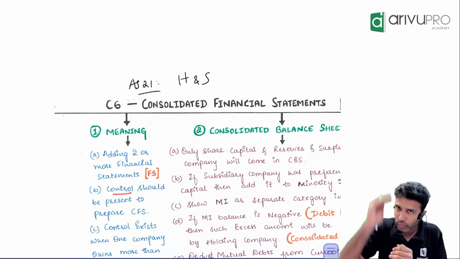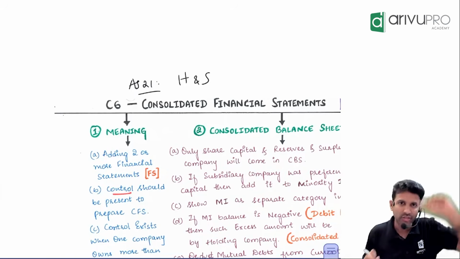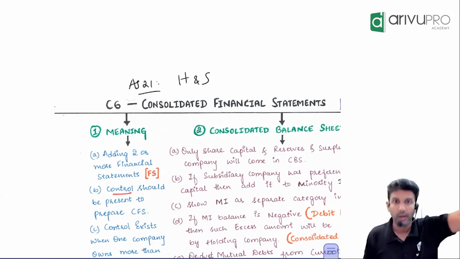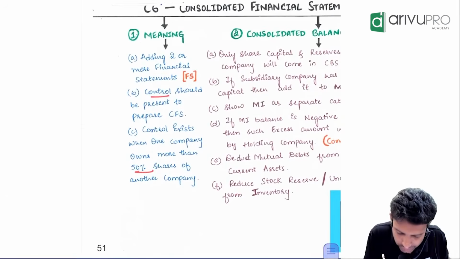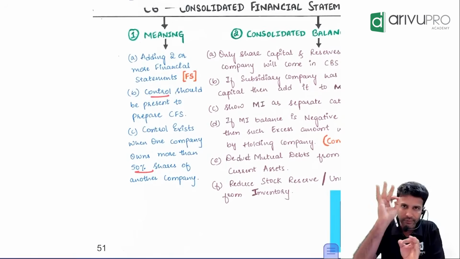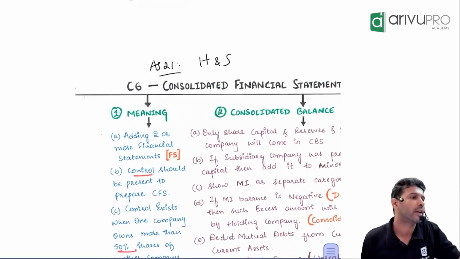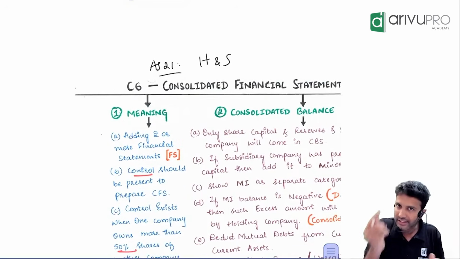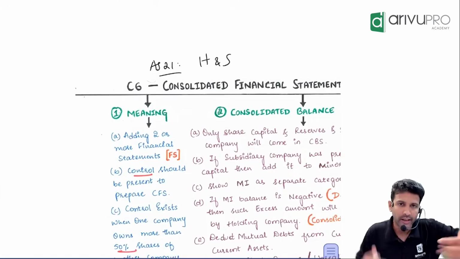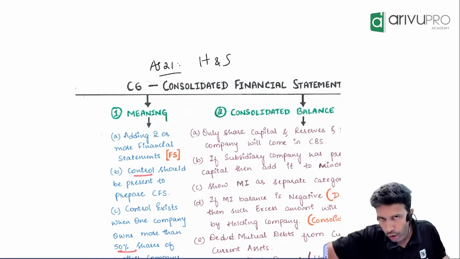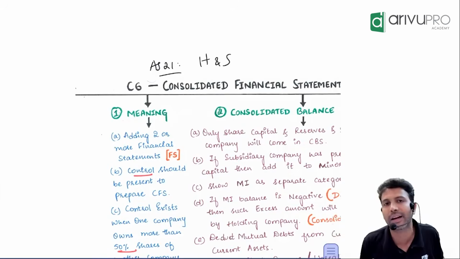No. So when we are talking about consolidation, AS 21 will only come into picture when there is something called control. Only if there is control, then arises the need to apply which standard? AS 21. Alright. So that's the key factor that you look for, control. If one company is able to control the other company, then only we prepare consolidated financial statements as per AS 21.